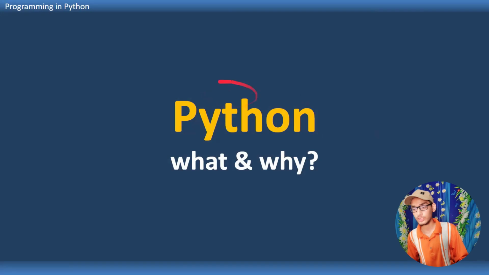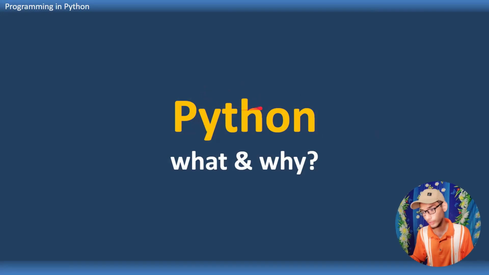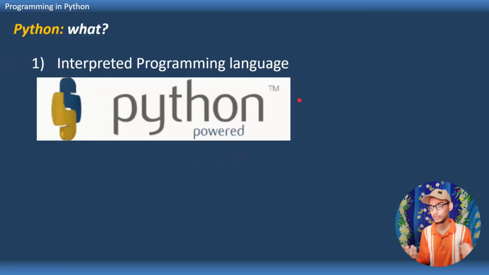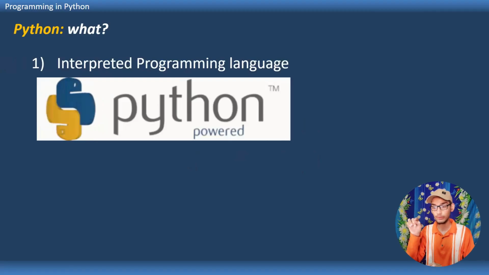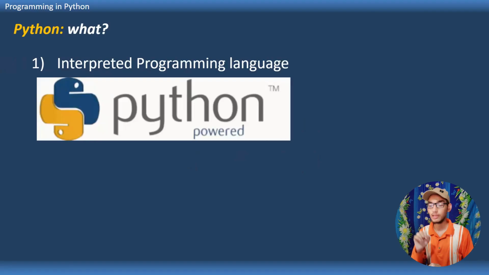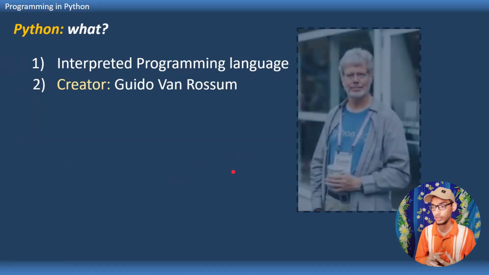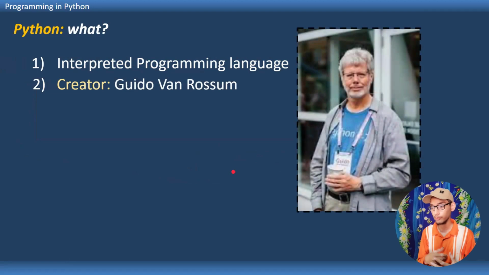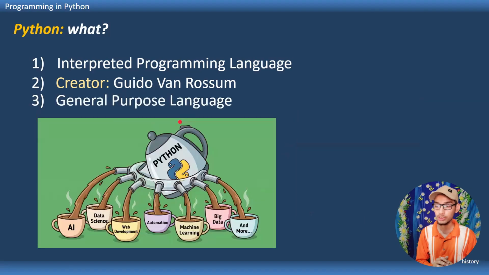Python, what and why? What exactly is Python, and why is Python so famous as a programming language? So, Python what? Python is an interpreted programming language. Note that we have already discussed what interpreted means. Interpreted programming language means this language, Python, uses an interpreter to run its code, not a compiler. Of course, Python itself is a program written in some other language before Python, and that language's compiler or interpreter was written before that, and so on. Python's creator is Guido van Rossum, and Python is a general purpose language.